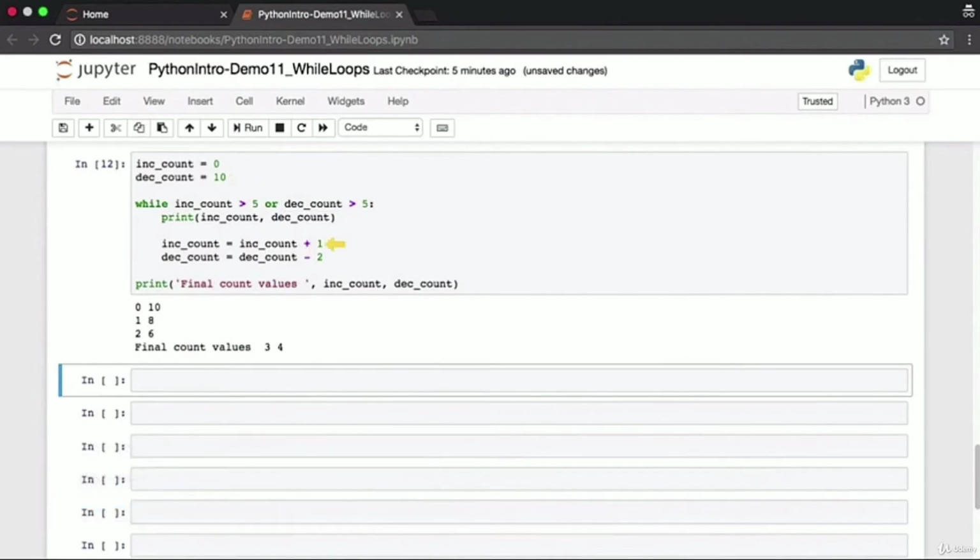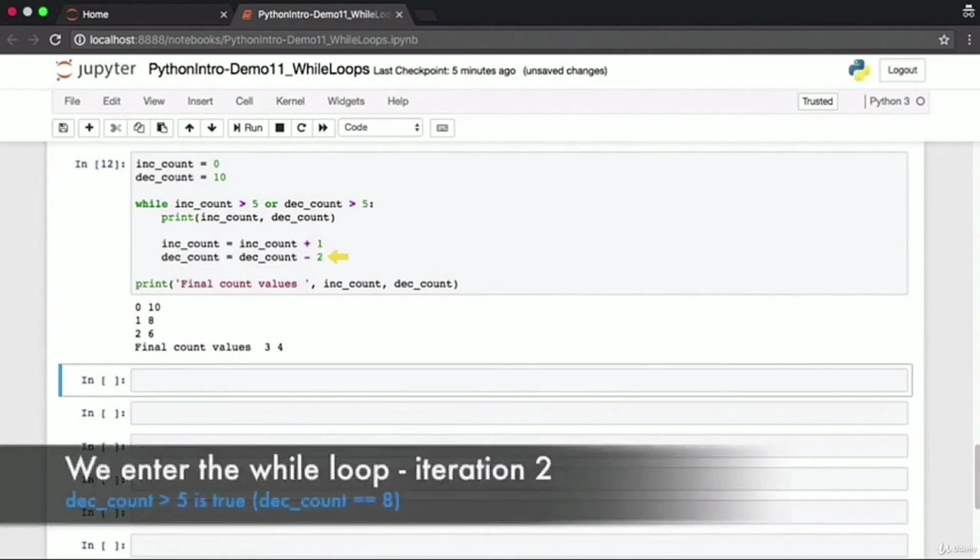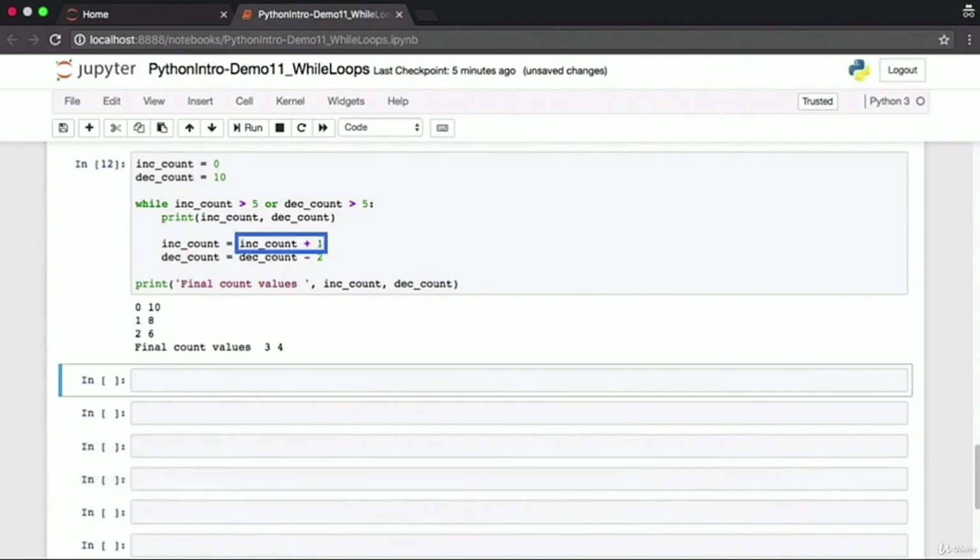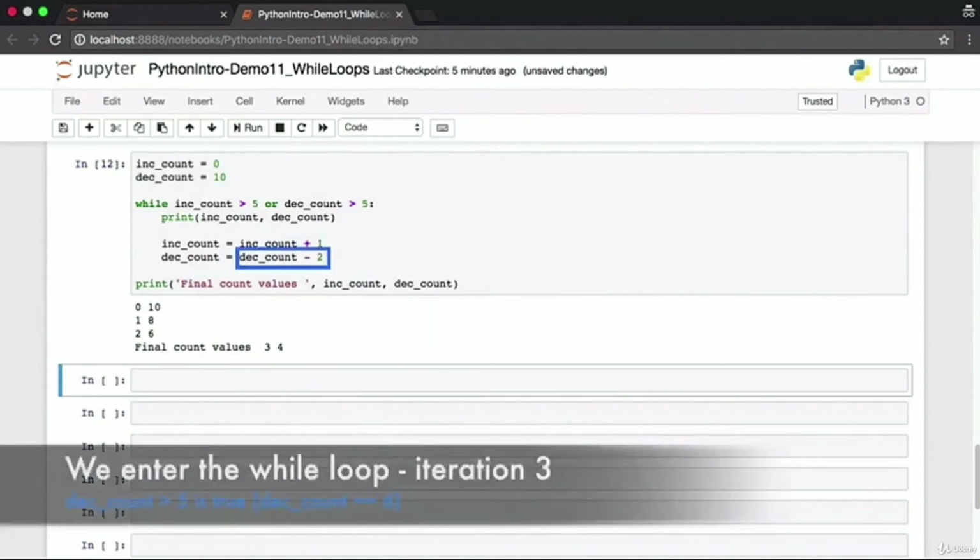The increment counter now takes on the value 1. It's incremented by 1. The decrement counter is decremented by 2. It gets the value 8 for the next iteration. At the beginning of the next iteration, decrement count greater than 5 is still true. The while loop executes all its actions again. In this iteration, the values of 1 and 8 for the increment and decrement counter respectively is printed to screen. Increment counter value is incremented by 1. It now has the value 2. The decrement counter is decremented by 2. It now has the value 6.